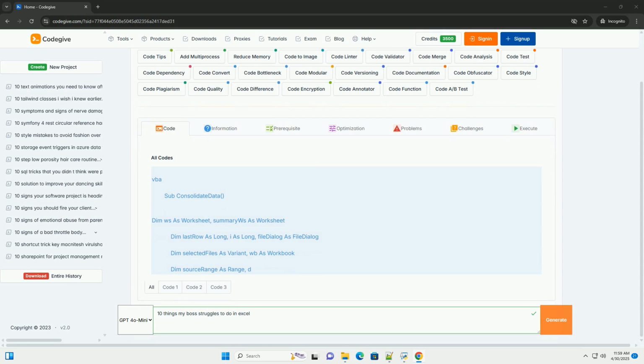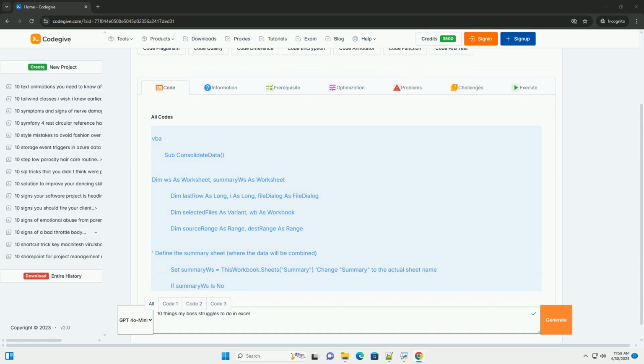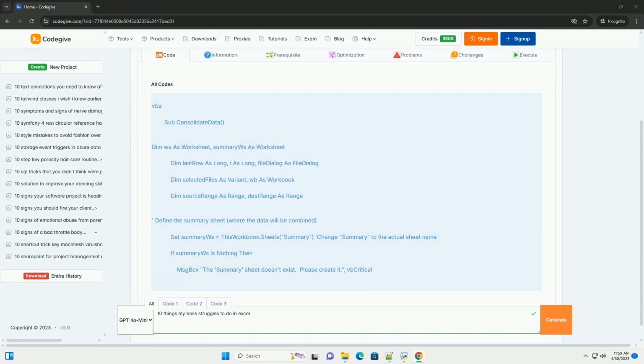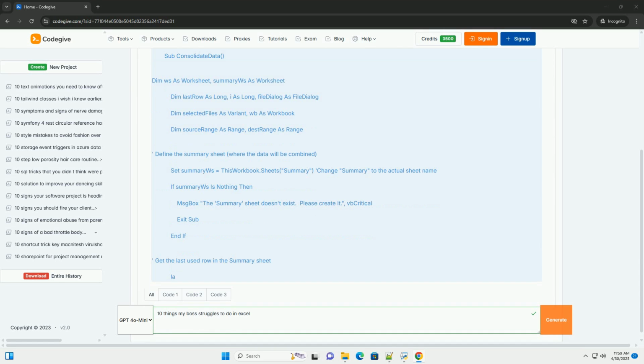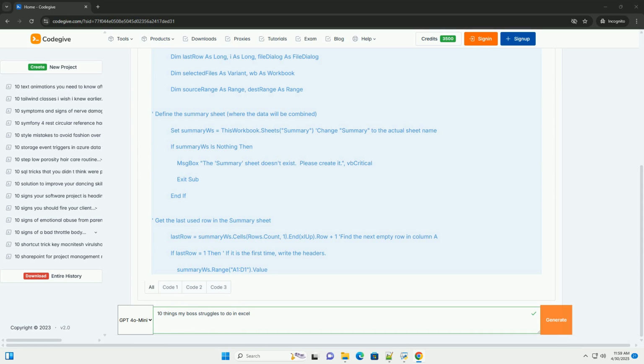OK, let's break down 10 common Excel challenges bosses, and many Excel users in general, face, along with VBA solutions and explanations to help you offer some Excel hero support. Before we start, important considerations.